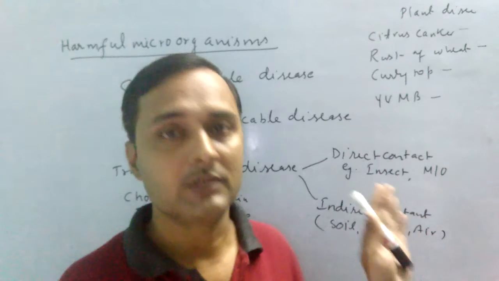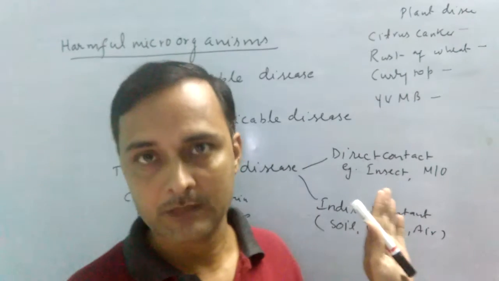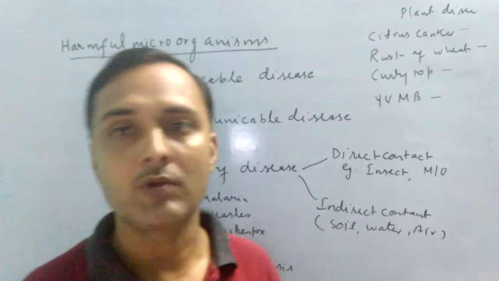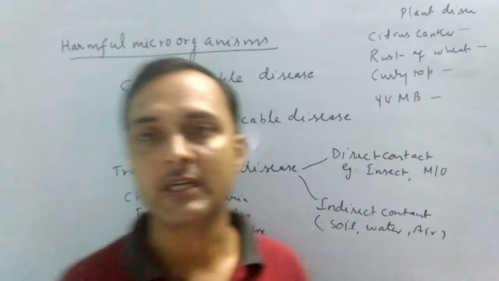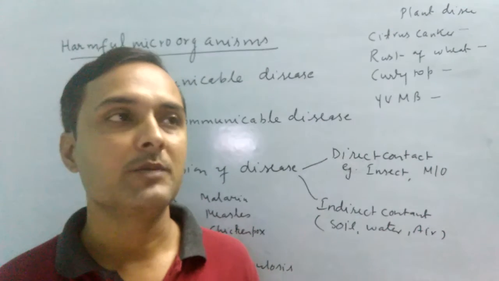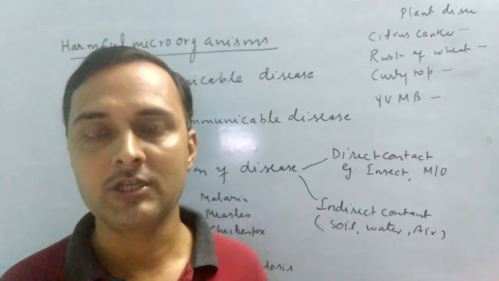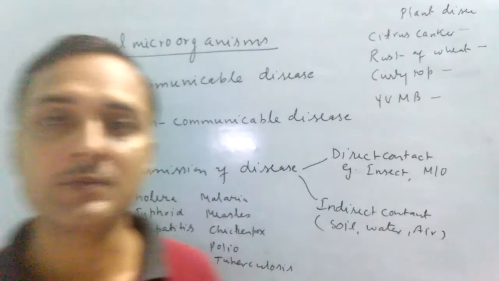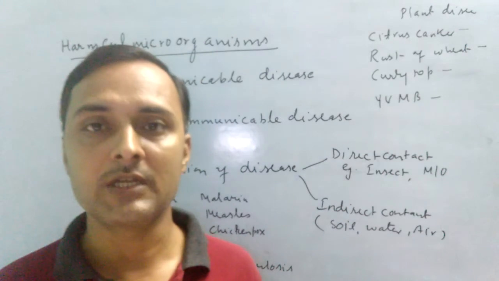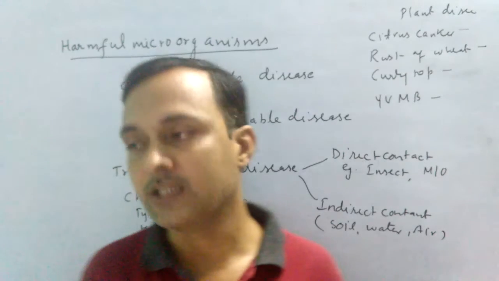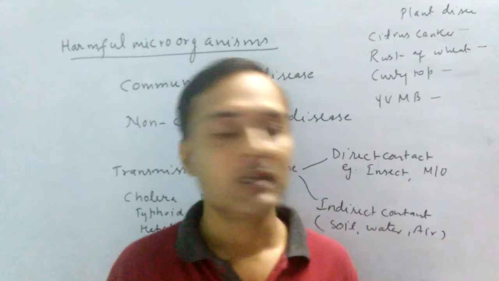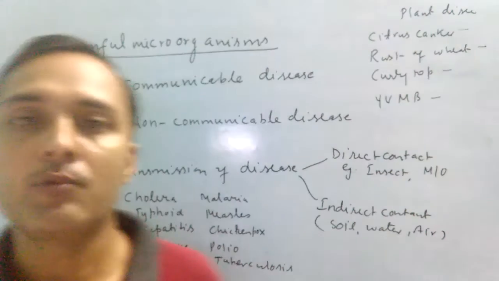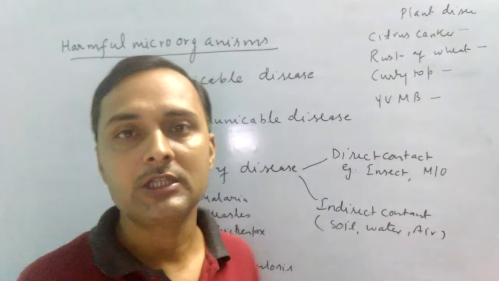Okay, so this is the last topic today. I am going to explain from this chapter. First of all, you have to know what you mean by harmful microorganisms. The various microorganisms that cause diseases in animals and plants, including humans, are collectively known as harmful microorganisms. These microorganisms are also known as pathogens.